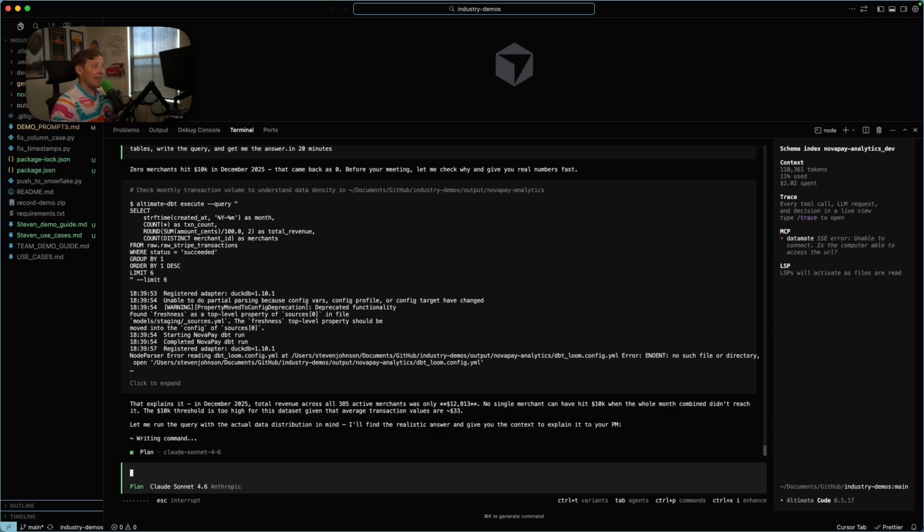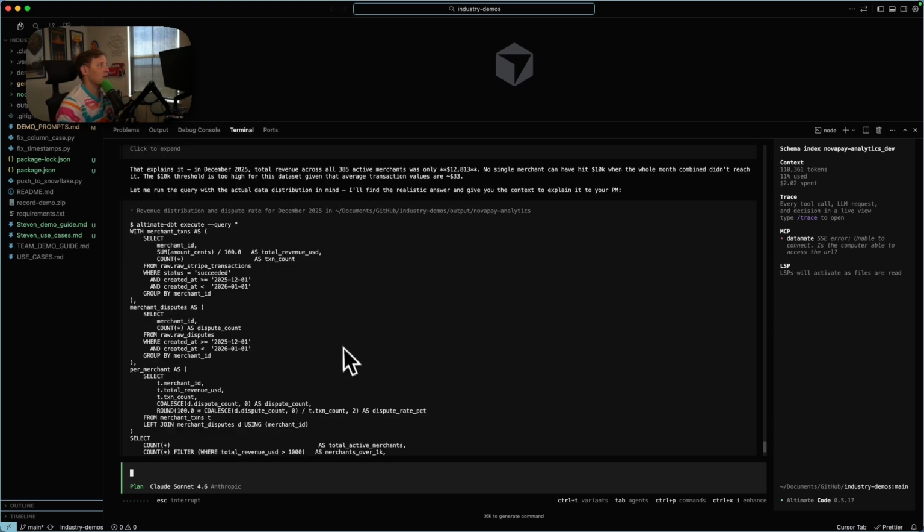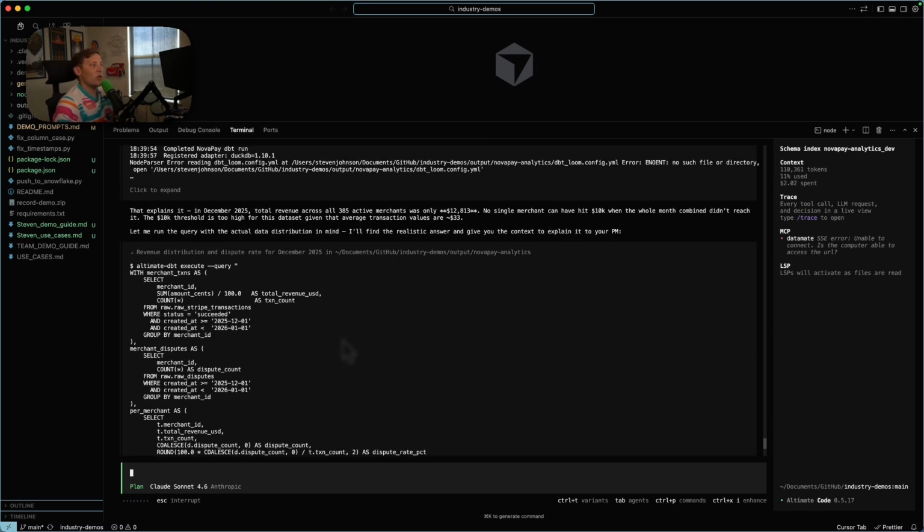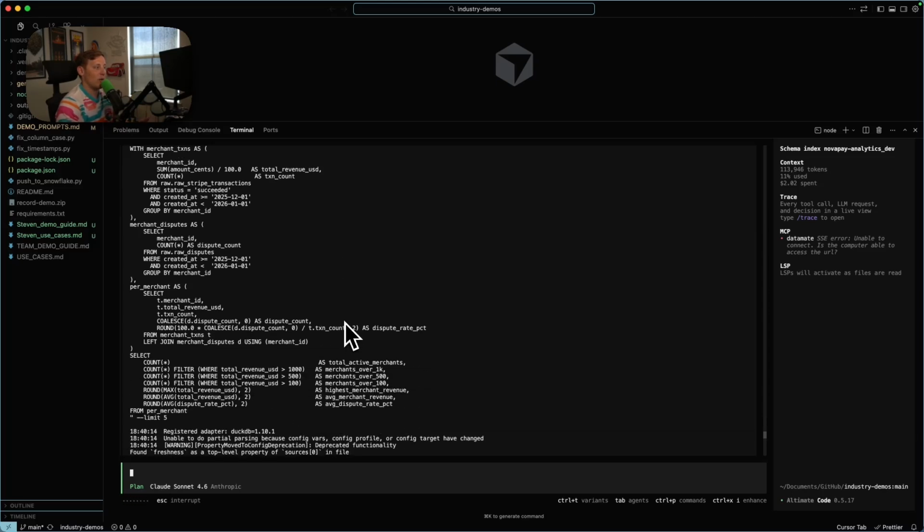And you can see that it checked it out for us, and it says that in December 2025, total revenue across all 385 active merchants was only $12,813. No single merchant has hit that 10K when the whole month combined didn't reach it. The 10K threshold is too high for this data set, given the average transaction value is $33. Let me run the query with the actual data distribution in mind, and it's going to find the realistic answer and give us context to explain to our project manager.